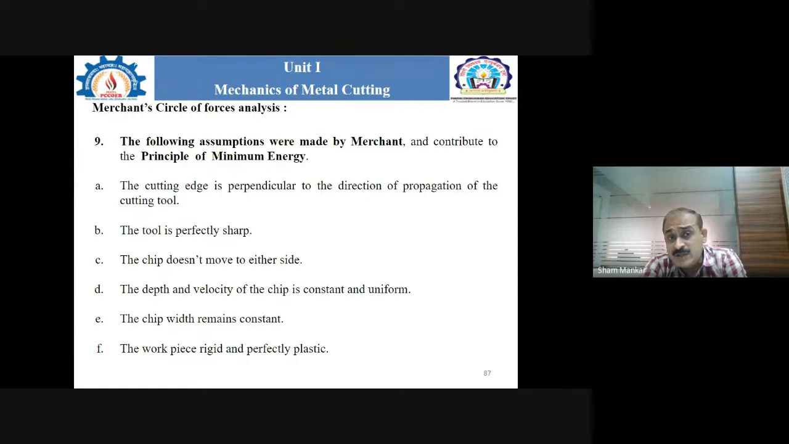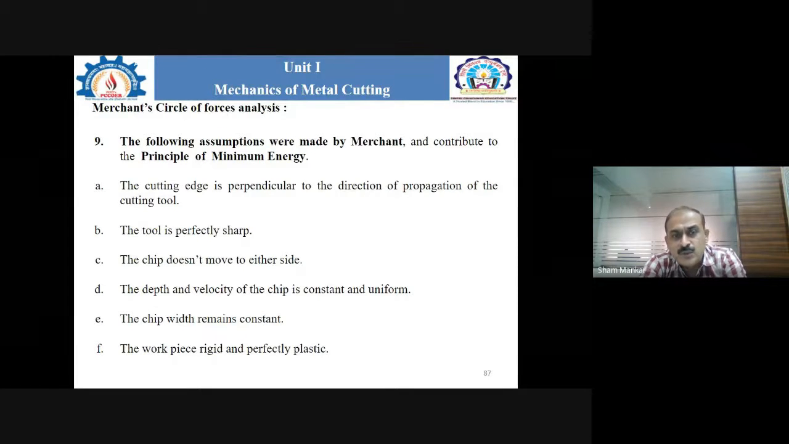So, taking into consideration this principle of minimum energy, there are some assumptions made by Merchant. The first one is that the cutting edge is perpendicular to the direction of travel of the cutting tool. That is the first and foremost important case, as this Merchant circle force analysis is considered for orthogonal cutting only. In orthogonal cutting, as we know, the cutting edge of the single point cutting tool is perpendicular, correct?